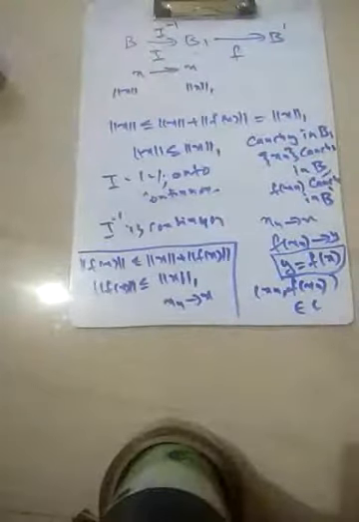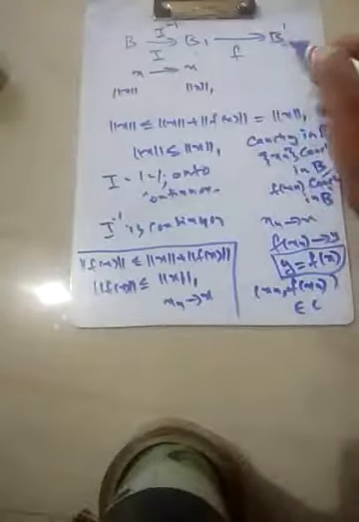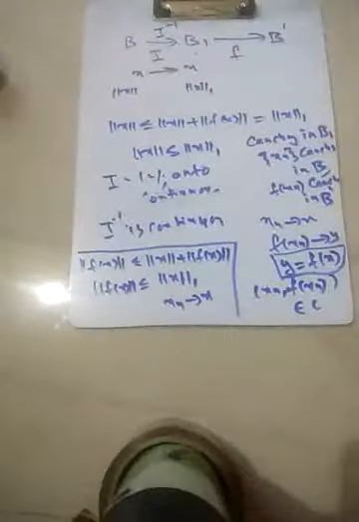B and B1 are homeomorphic spaces, and because it is the identity map, I of x is equal to x, they have exactly the same open sets. So inverse image of an open set is open. All the open sets here are open in B1, and they are open in B. So f composed with I inverse of an open set would be the same thing as f inverse of the open set.